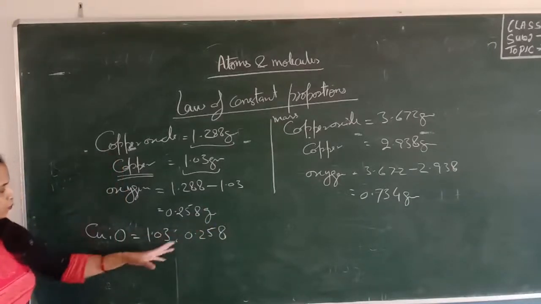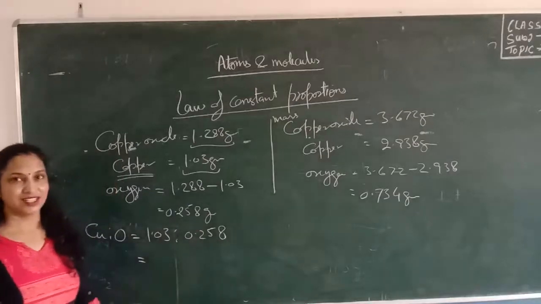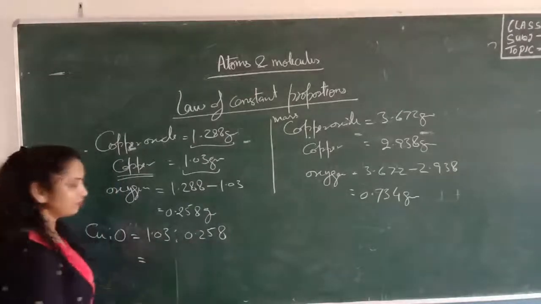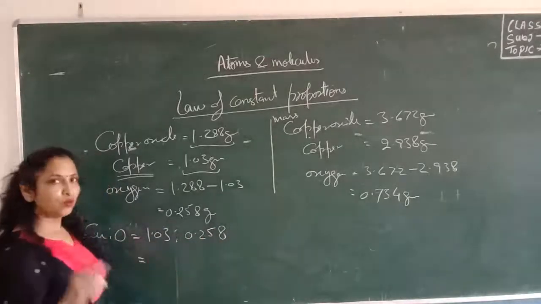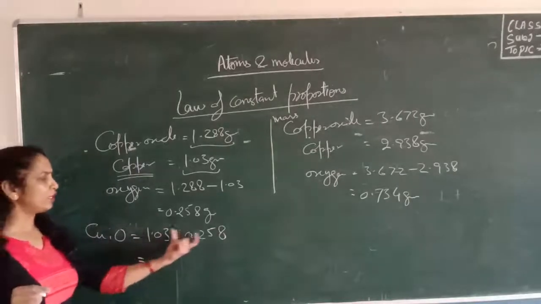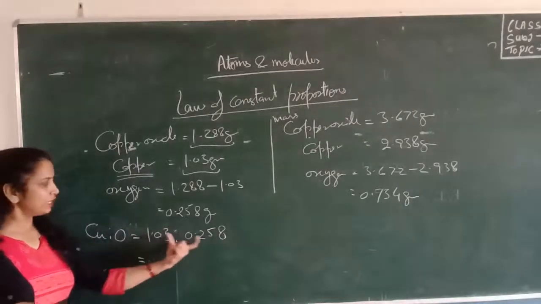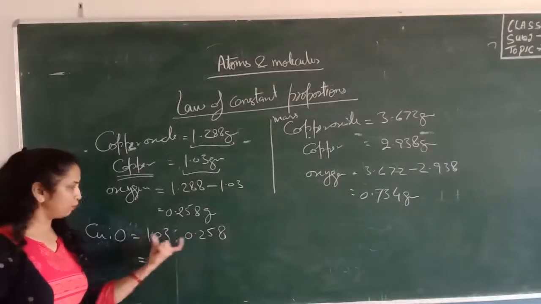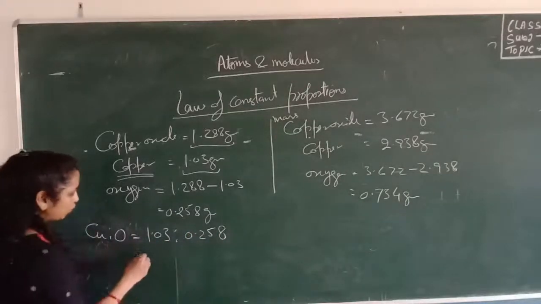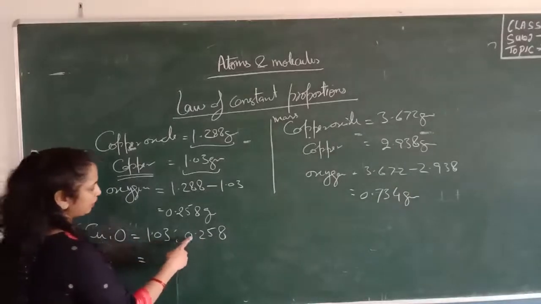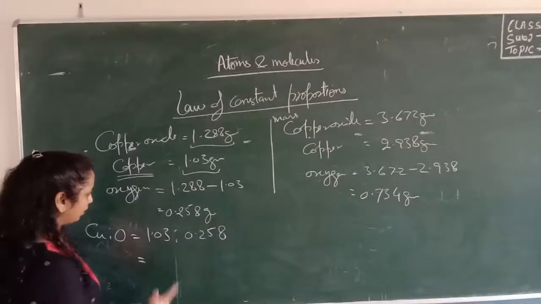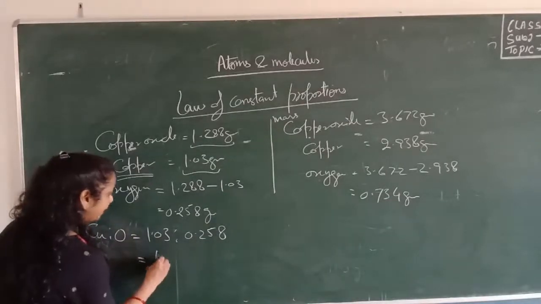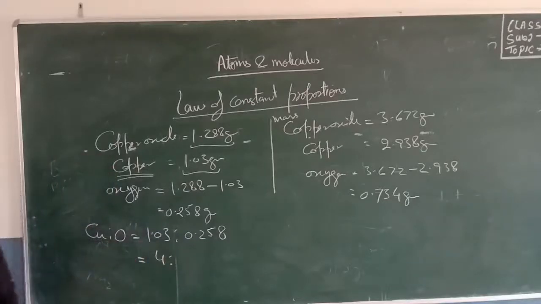So let's divide both the terms by 0.258, because we will get 1 here. What are we doing? We are choosing the smaller term out of these two, and we divide both terms by this smaller term. So 1.03 divided by 0.258, what should be the quantity? I think it will be about 4. Yes, near about, not exactly. It is 3.99.